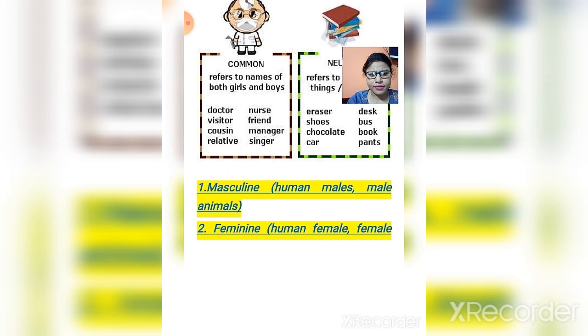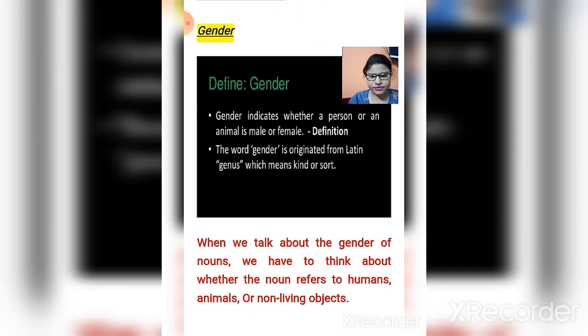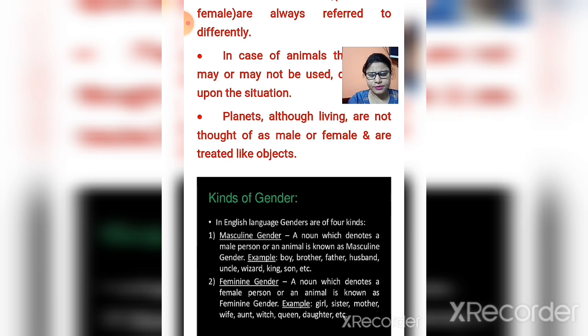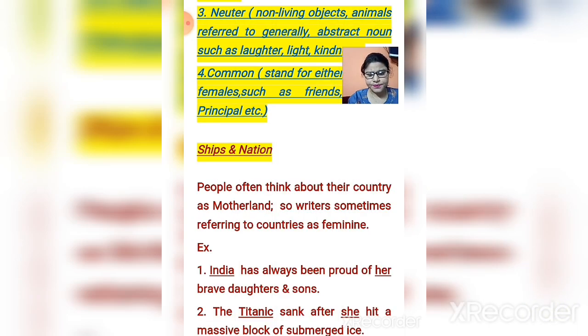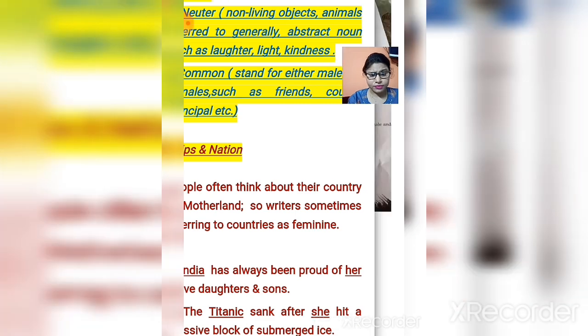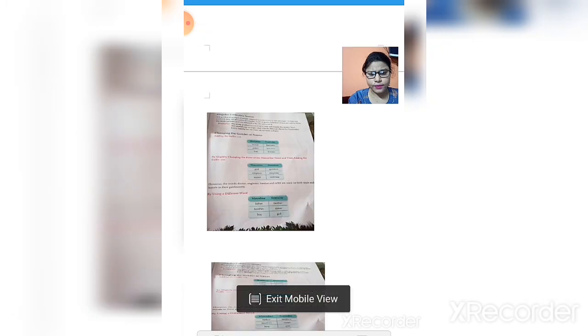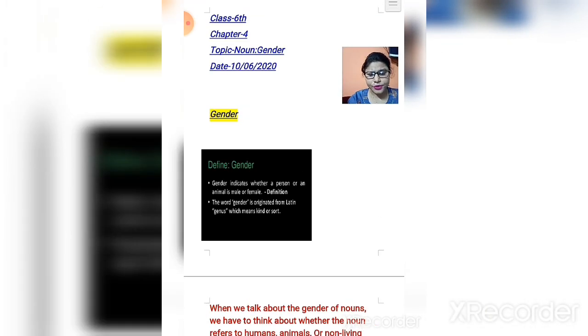So children, I hope that the class will help you in solving your exercise. In this way we have completed here the definition of gender, and something more about it, and all four kinds of gender: neuter gender, common gender, masculine and feminine gender, and then about ships and nation, how we can use it, and then changing suffix, and then compound noun. I hope that this chapter is clear to you.